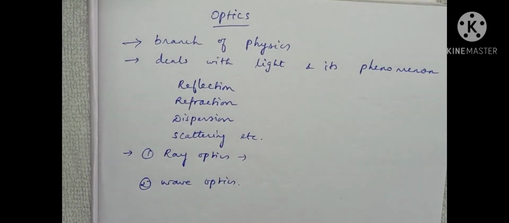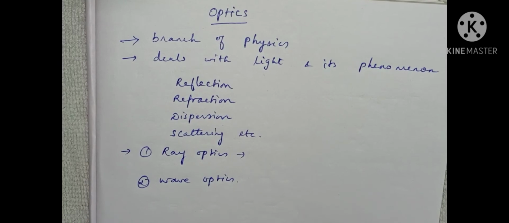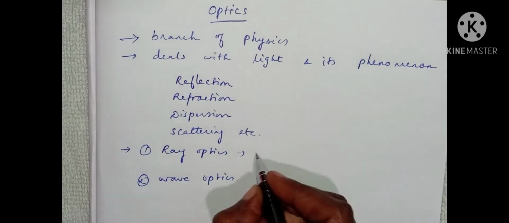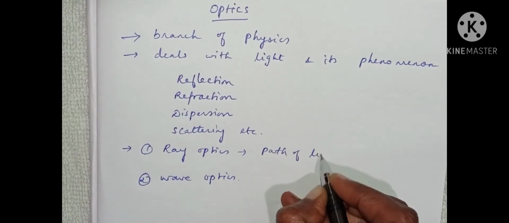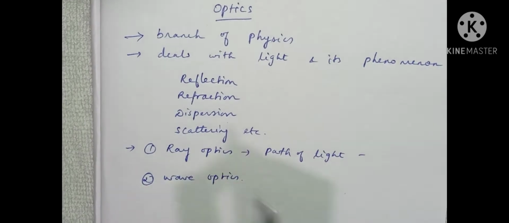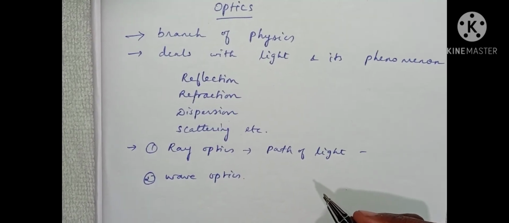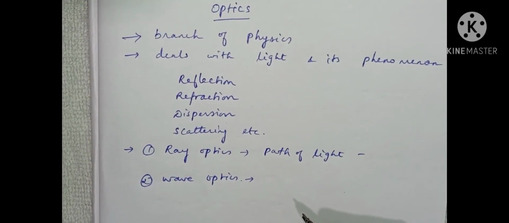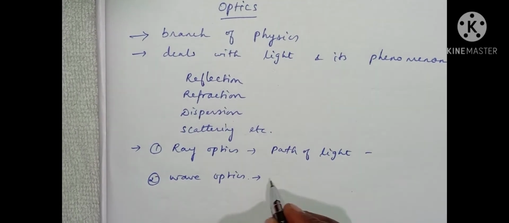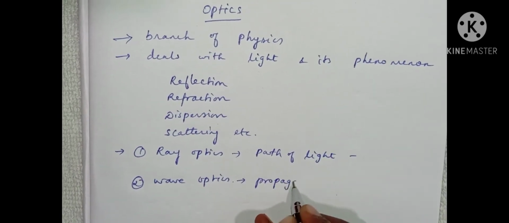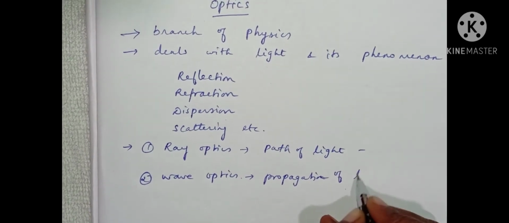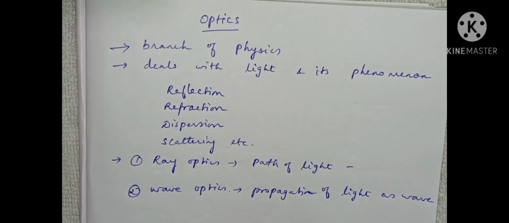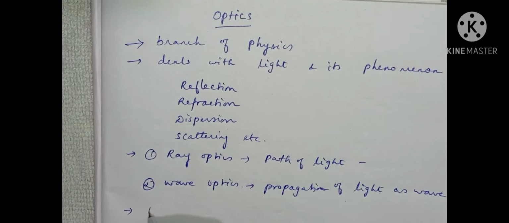First, ray optics. Ray optics is the study of light as a ray. Ray means path of light. Path of light is called a ray of light. And next, wave optics means the light is propagating as a wave. That is propagation of light as a wave.